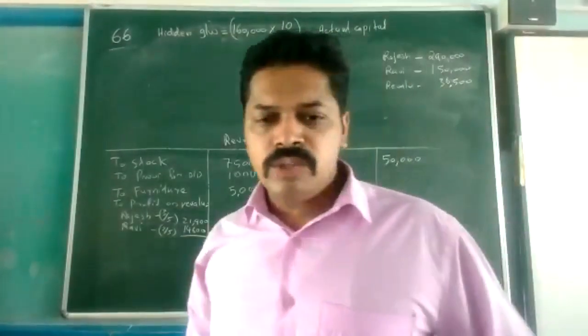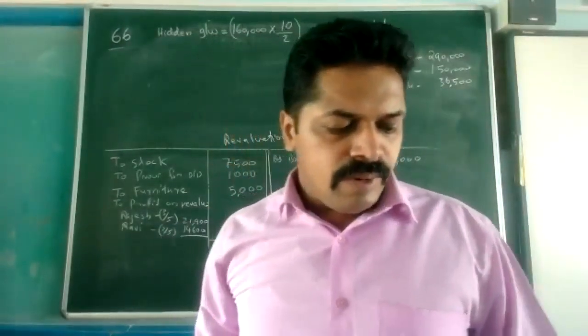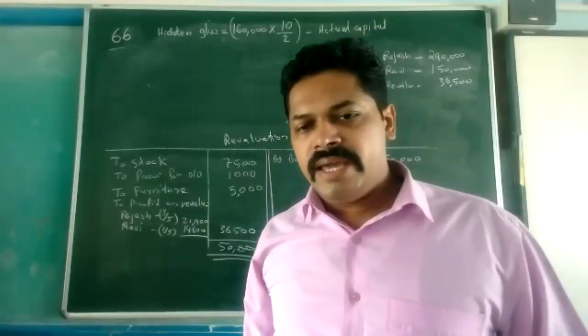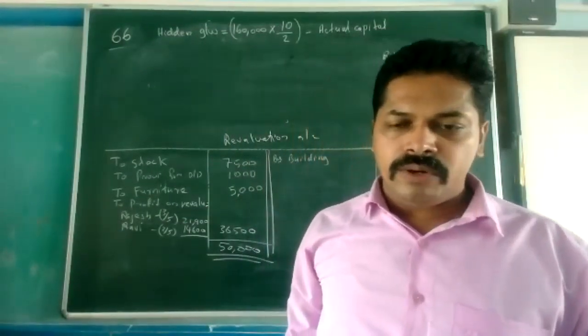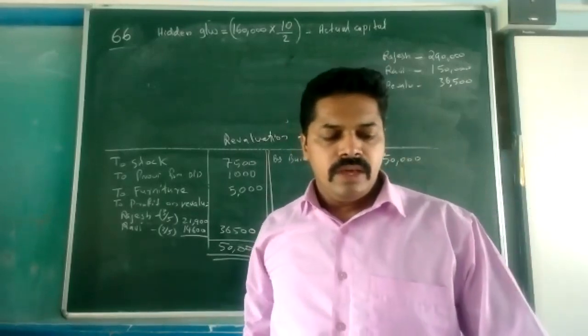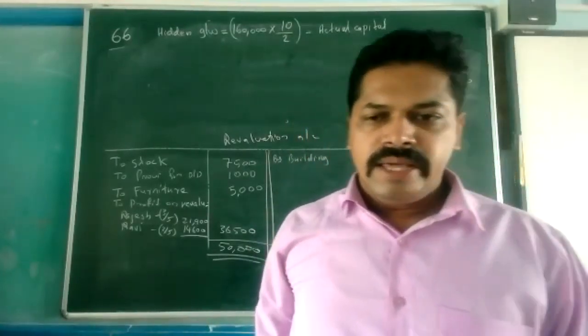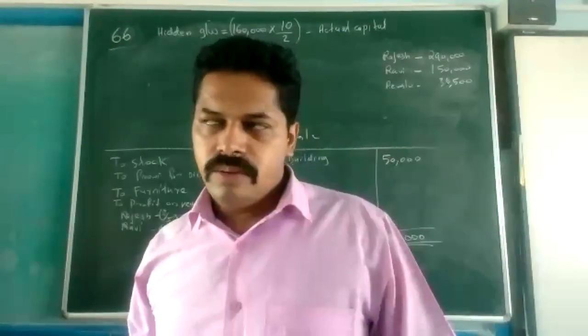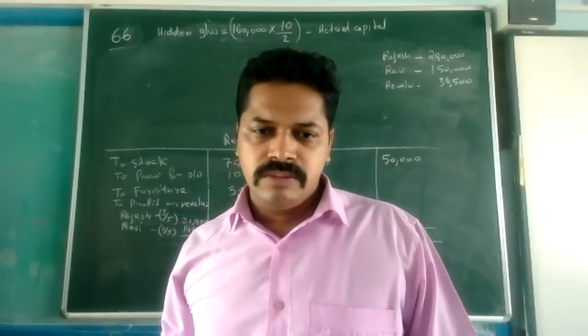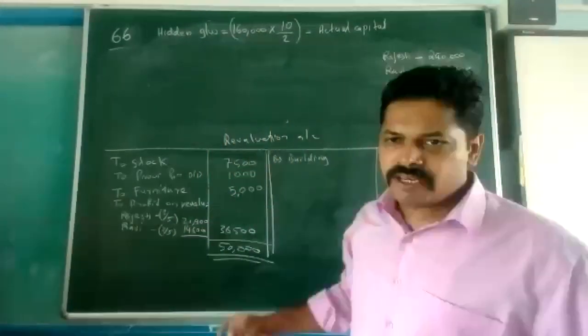And when you go through the balance sheet, on the liability side there are no accumulated profits or specific reserve, and on the asset side there is no accumulated loss. So these are 3 items only.